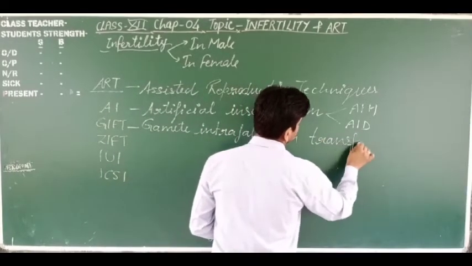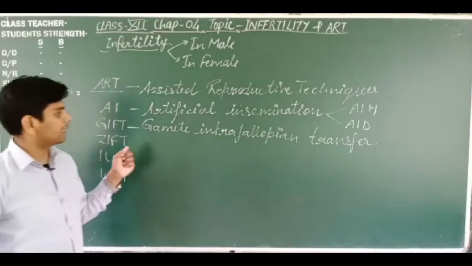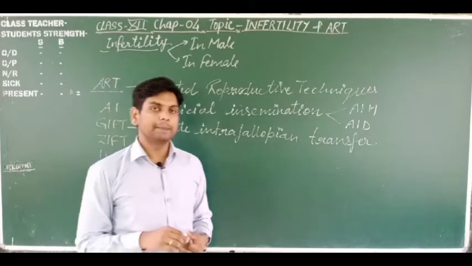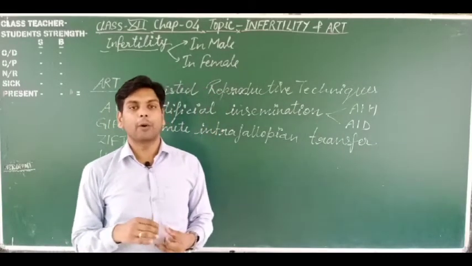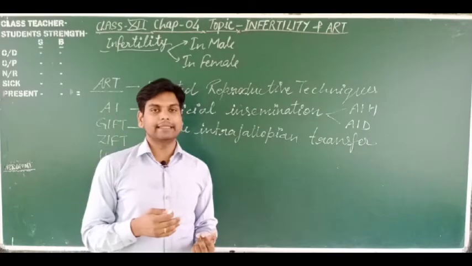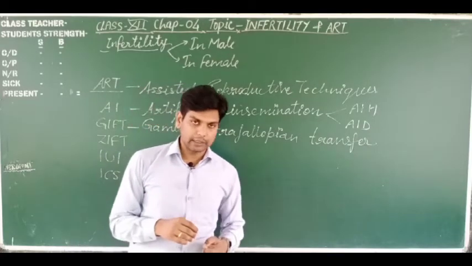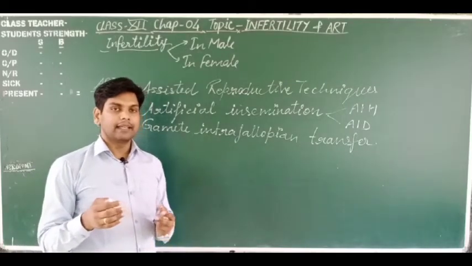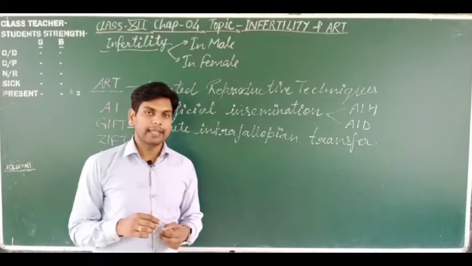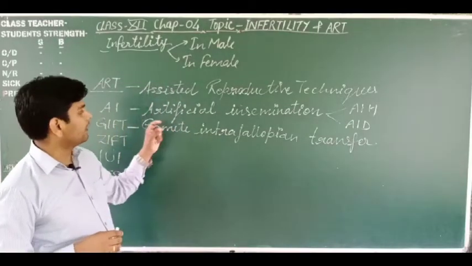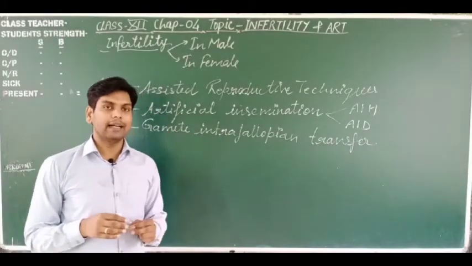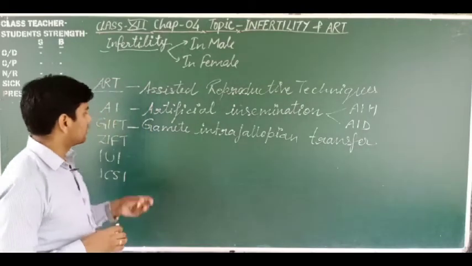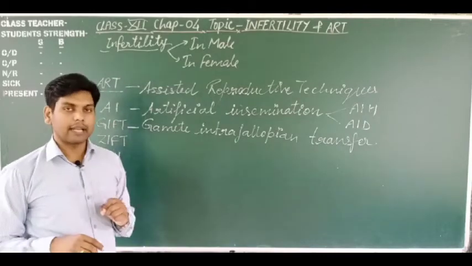So this is the gamete intrafallopian transfer. It means if the female is incapable of producing the ovum, or the ovum is produced but is not moving downward toward the uterus, then in this condition the ovum is directly extracted from the ovary, and the ovum and sperms are combinedly transferred artificially inside the fallopian tube to fertilize it. Got it? So this is known as the gamete intrafallopian transfer.